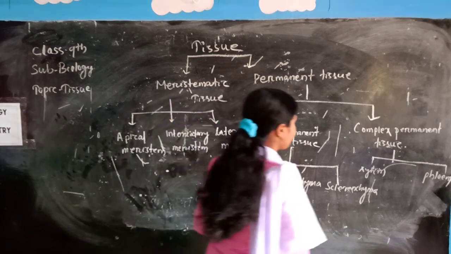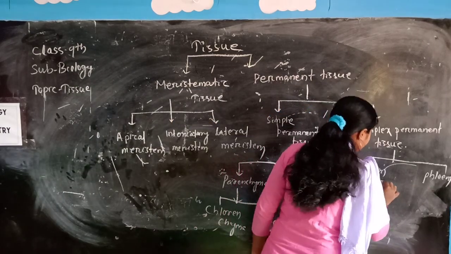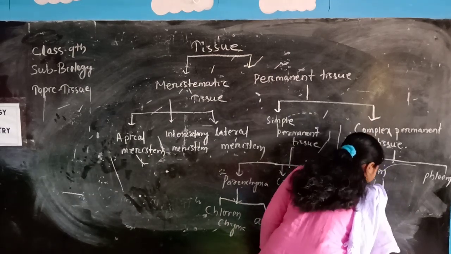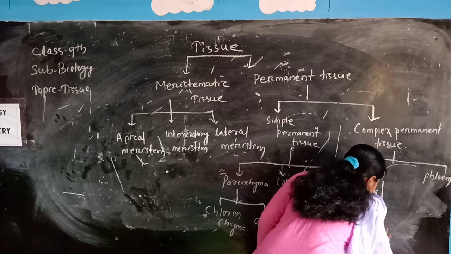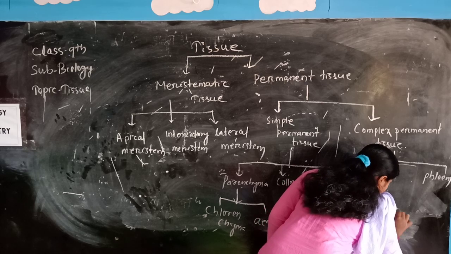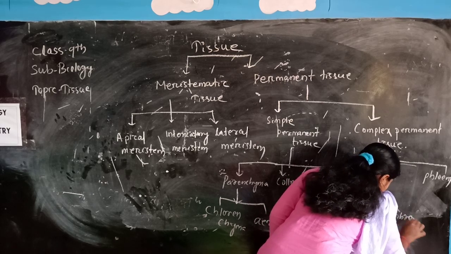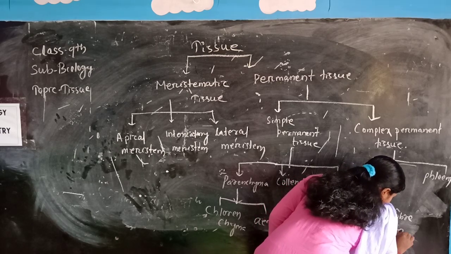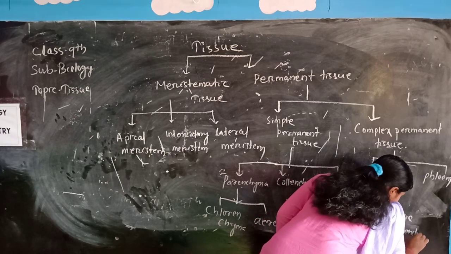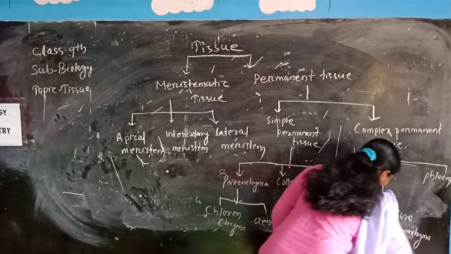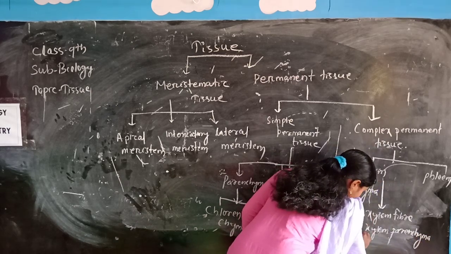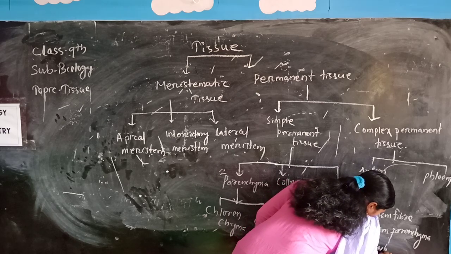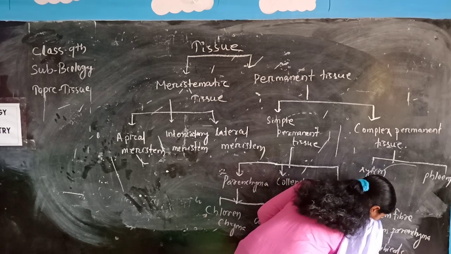Then next, complex tissues are of two types, xylem and phloem. Xylem constitutes xylem fiber, xylem parenchyma, tracheids, and vessels.